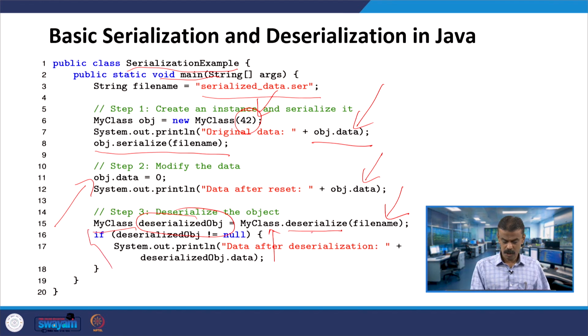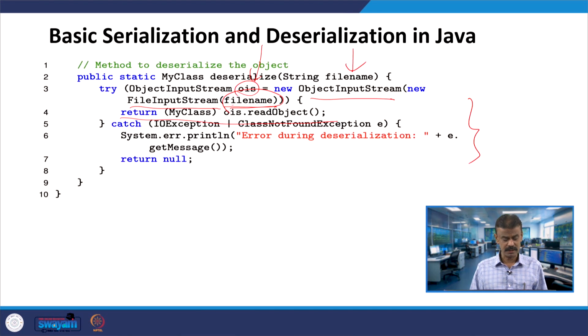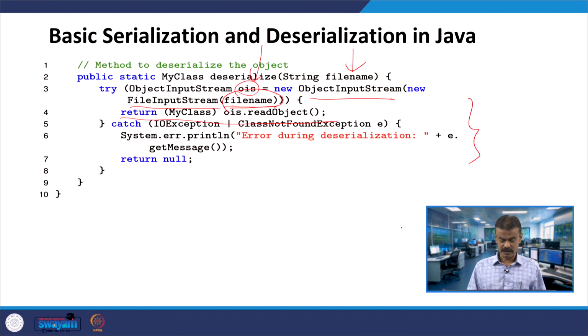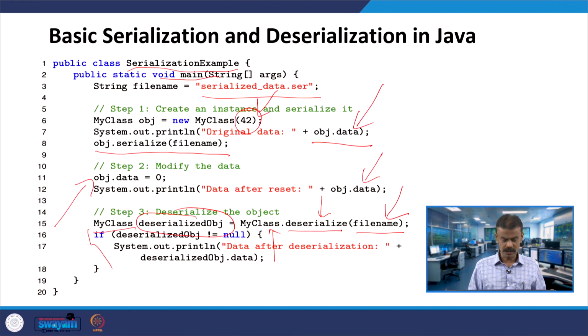When you are calling deserialize, here you have the deserialize method, which will deserialize. That means initially 42 was converted into binary, you are reading the binary here, and the binary will be converted back to 42. So when my class invokes deserialize with the file name, this will be called, converting the binary into the original value. This is what you are writing over here: data after deserialization, you are writing the value of the data.